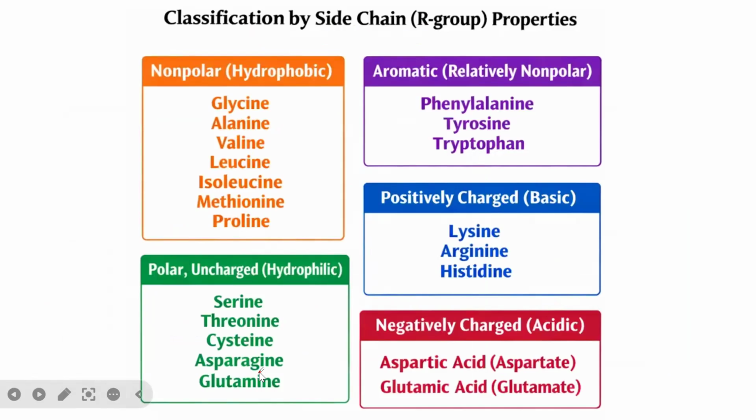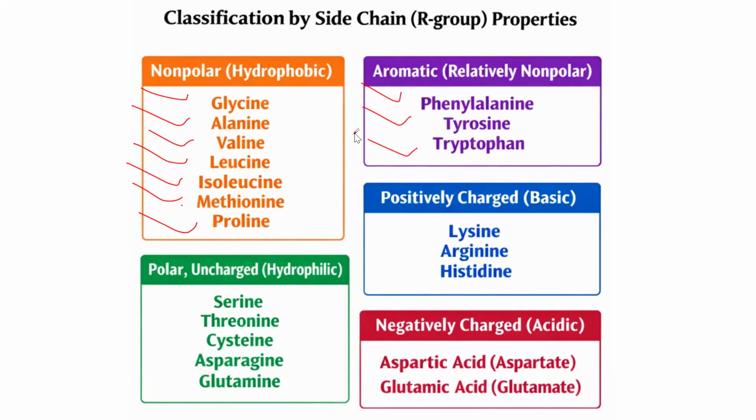Then we have classification of amino acids by their side chain. We have those amino acids that are non-polar, that is those that have hydrophobic heads, and examples of them we have glycine, alanine, valine, leucine, isoleucine, methionine, and proline. So these are the examples of non-polar amino acids, ladies and gentlemen. We have aromatic amino acids, which are relatively non-polar. So we have some amino acids that have aromatic side chains, where we have phenylalanine, tyrosine, tryptophan.